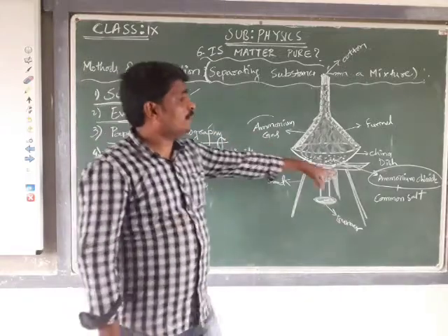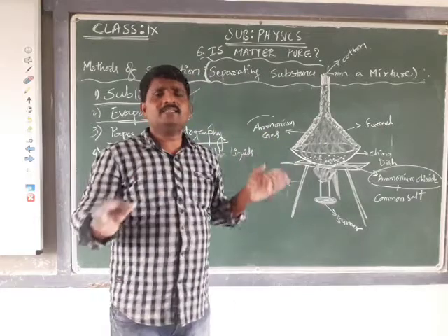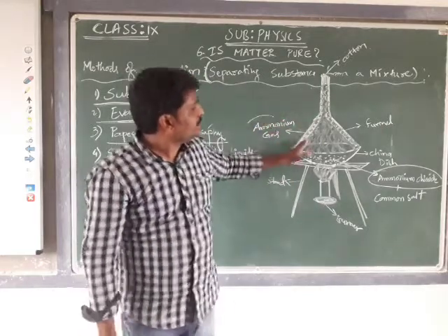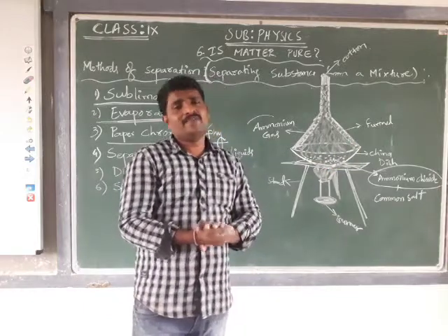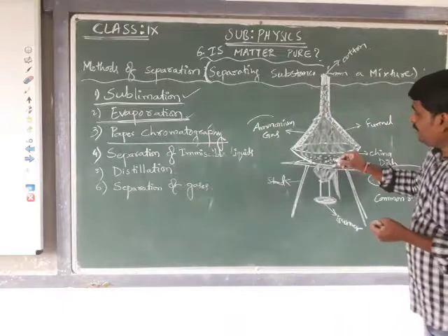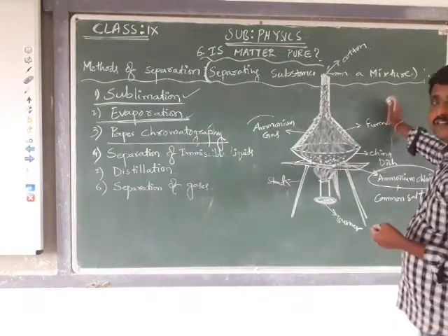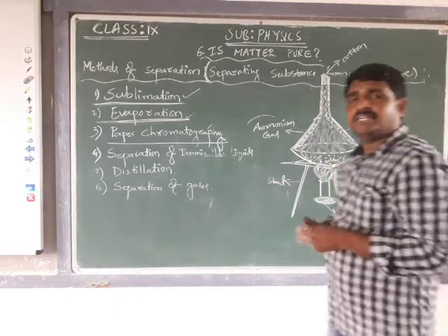That is ammonium chloride, again in solid form. It settles on the walls of the glass funnel in the solid form, and the common salt will be left over in the china dish after completion of the process.